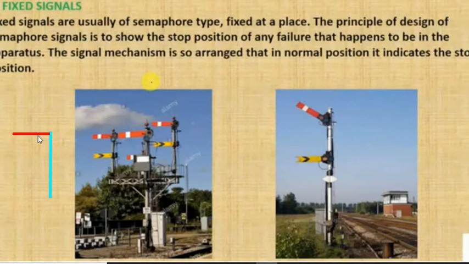If the arm makes an angle of 90 degrees with the pole, it is the normal position. This position is called the normal position. It means the train has to stop here. This is a stop sign; the train needs to stop here.